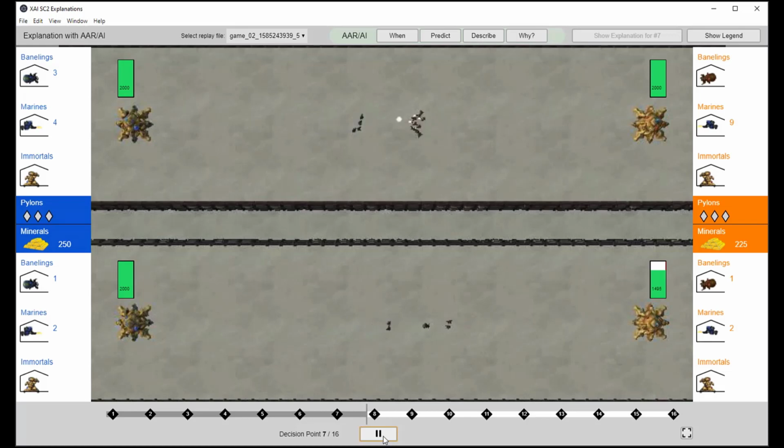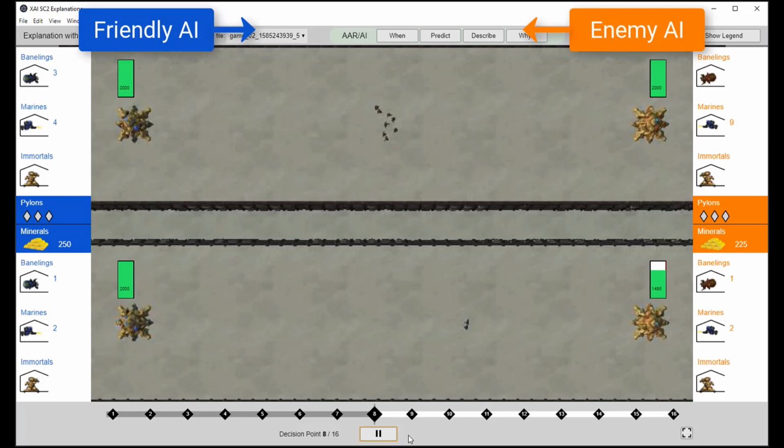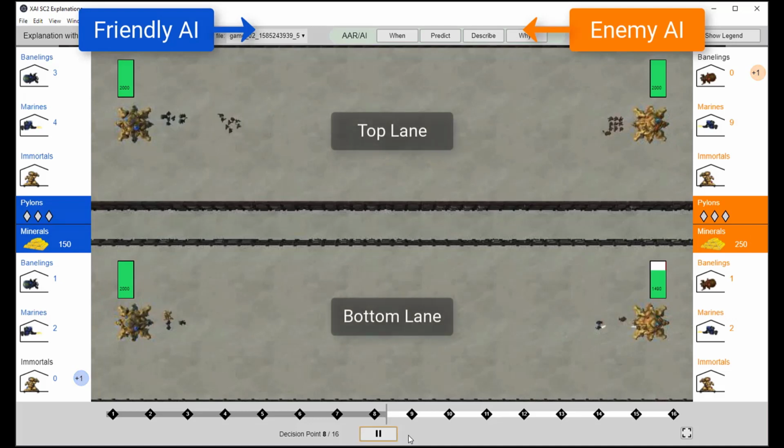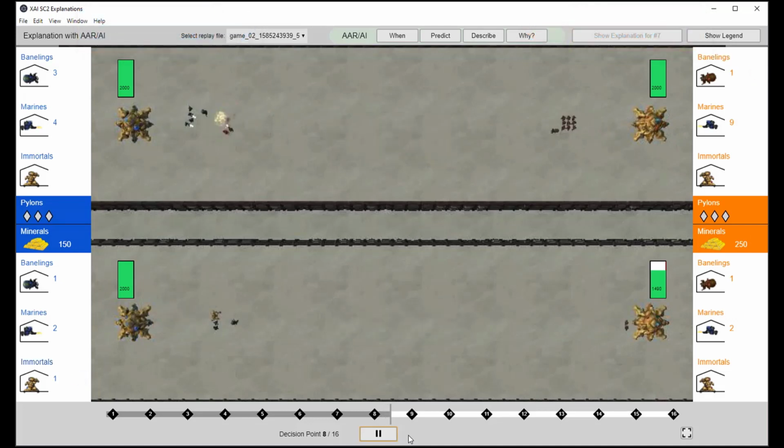Our team built a custom real-time strategy game using StarCraft 2. In this game, two AI agents, namely friendly AI on the left and enemy AI on the right, battle each other in the top and bottom lanes like tug-of-war. The friendly AI's action is determined by a reinforcement learning agent which predicts the best possible action to take every 30 seconds throughout the game.